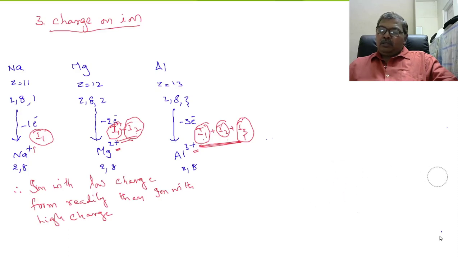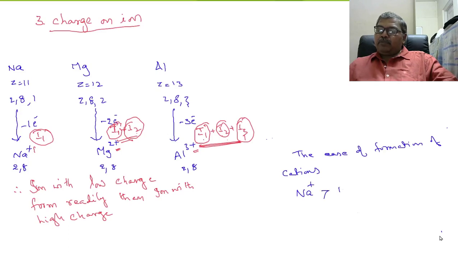Therefore, the ease of formation of cations in this example, Na plus is more than Mg2 plus, which is greater than Al3 plus.